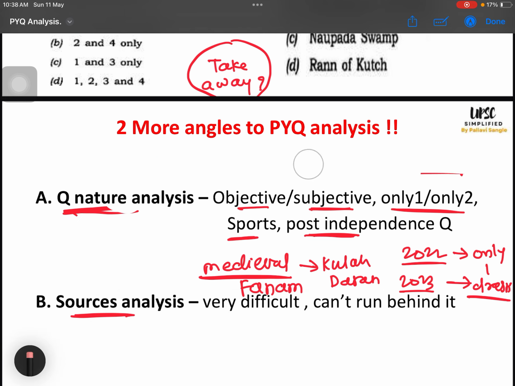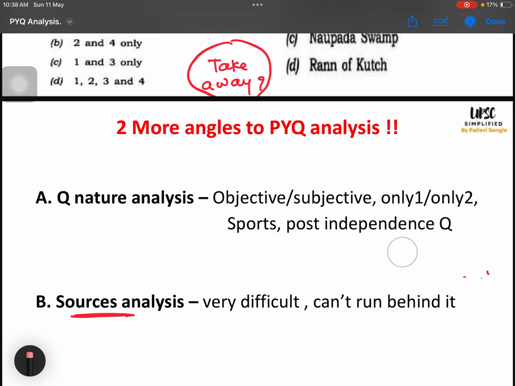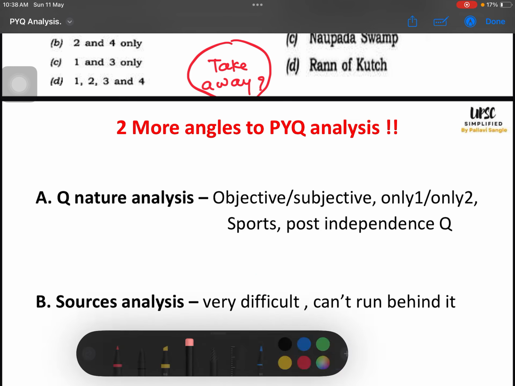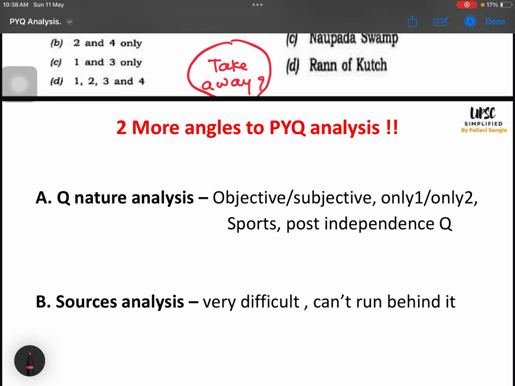People are asking what are the sources from which UPSC is asking questions, where should I prepare and all these things. Trust me, I think this analysis is not that important. I have never done this, like what are the sources of UPSC, from where it is asking questions. It is very difficult to pinpoint those sources and take hold over them. We just can't run behind them. So without doing this, I was able to clear prelims many times. Everybody is clearing prelims. I don't think that so many people are running behind the sources. So this you should not worry.